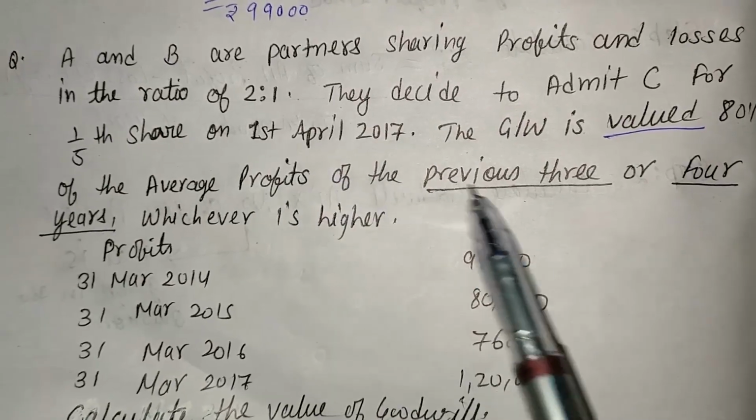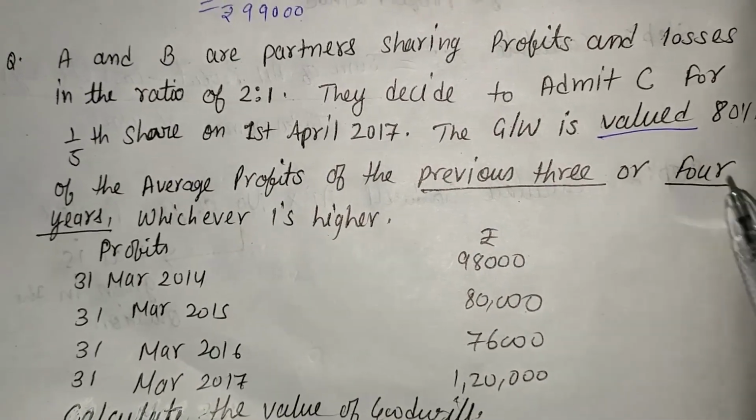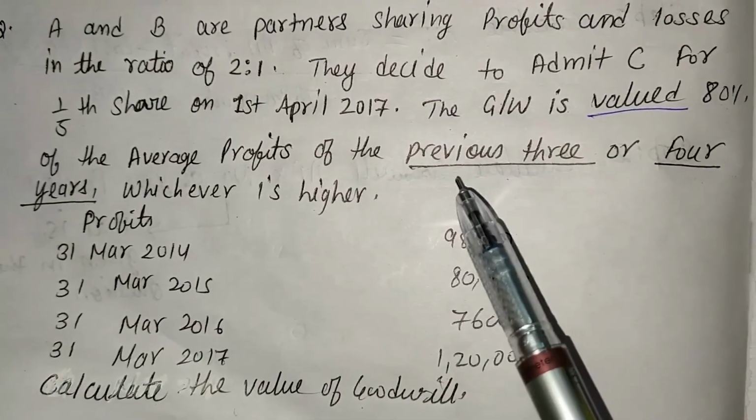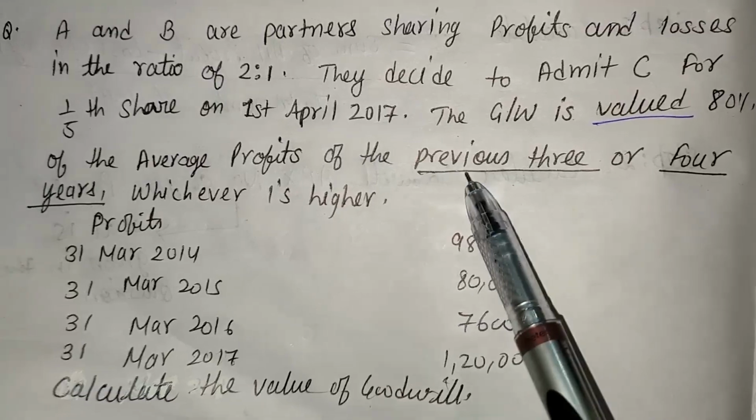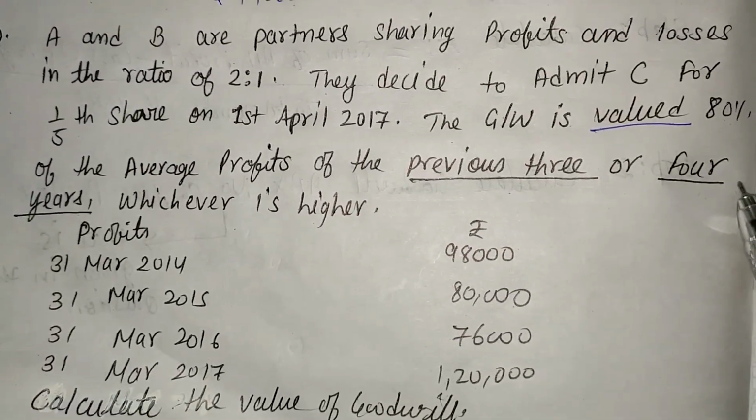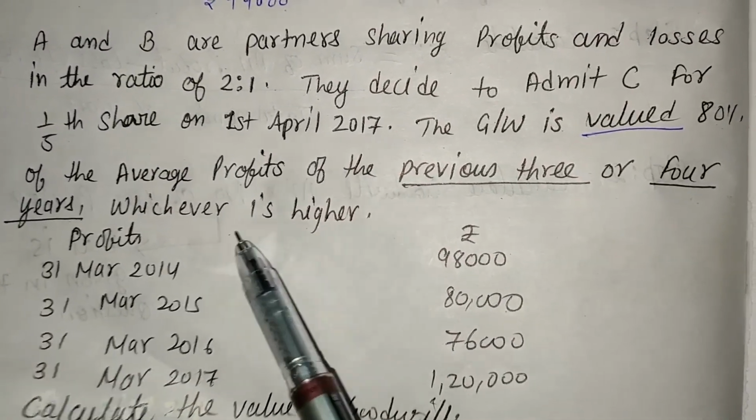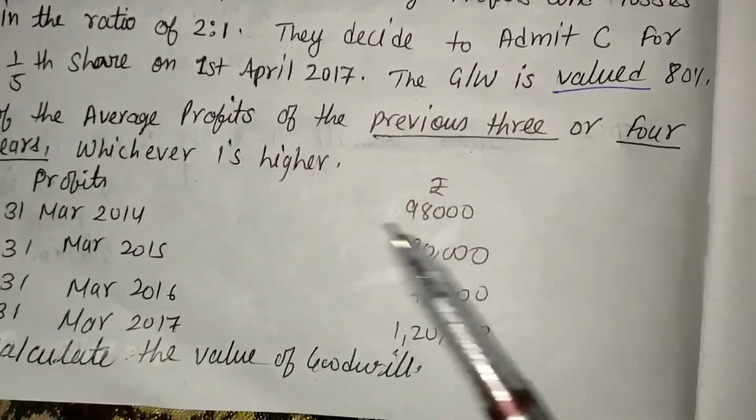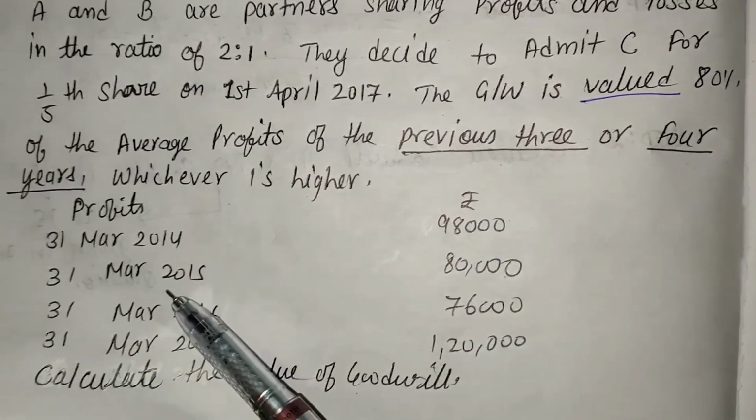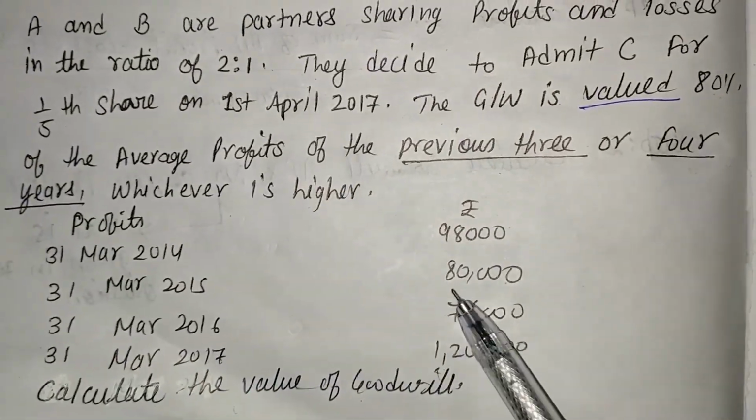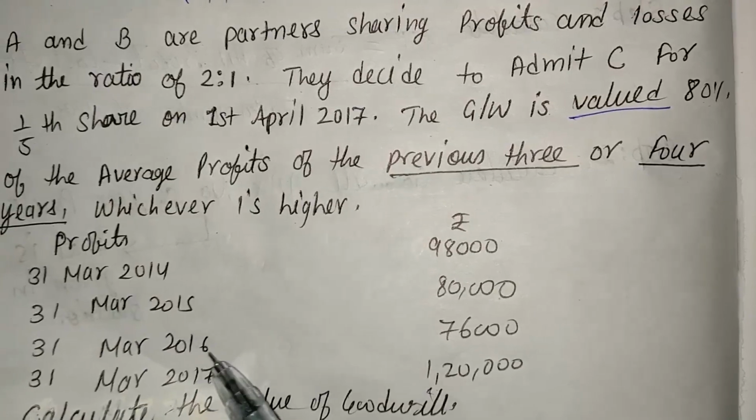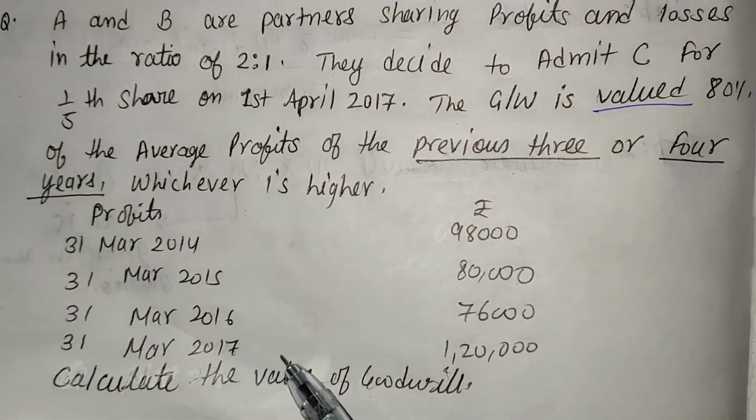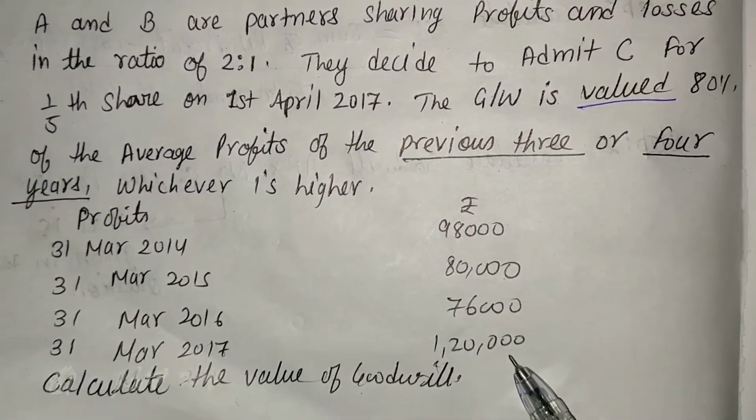Average profit we have to calculate for 3 years as well as for 4 years, whichever is higher. So in this question we have to calculate two average profit. Average profit for 3 years as well as average profit for 4 years. We opt whichever is higher. Here 4 years profit is given. 31st March 2014 the profit 98,000. 31st March 2015 the profit of rupees 80,000. 31st March 2016 the profit of rupees 76,000. 31st March 2017 the profit of rupees 1,20,000.